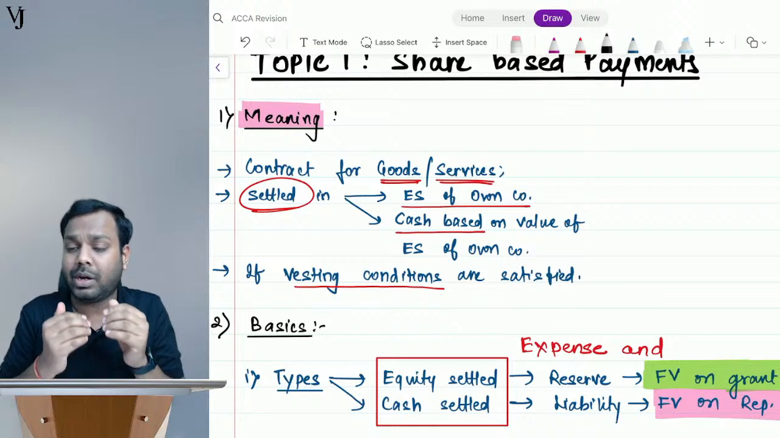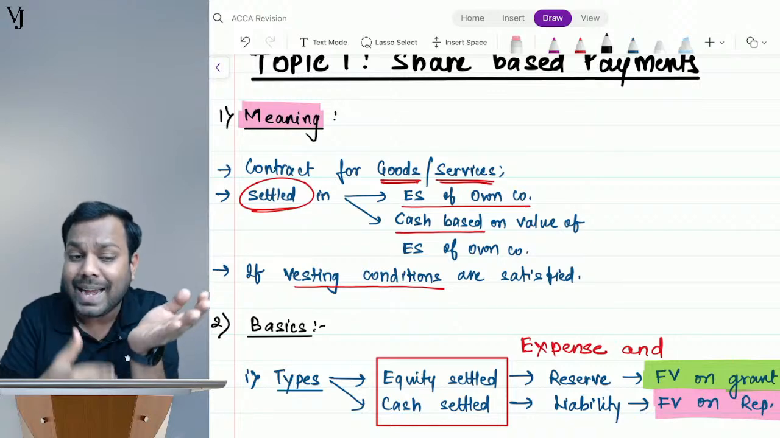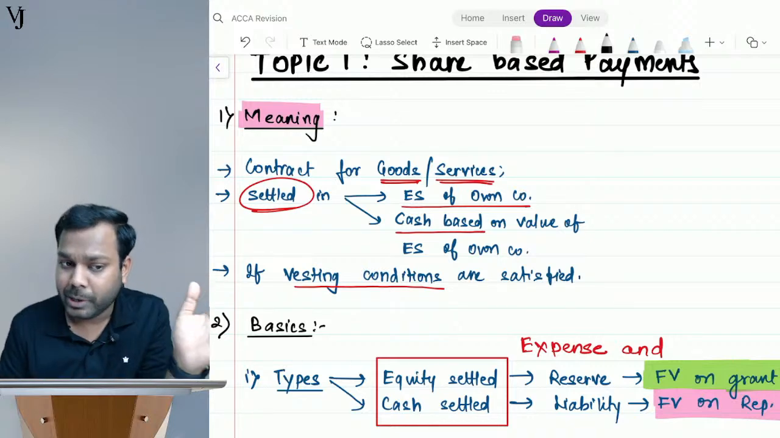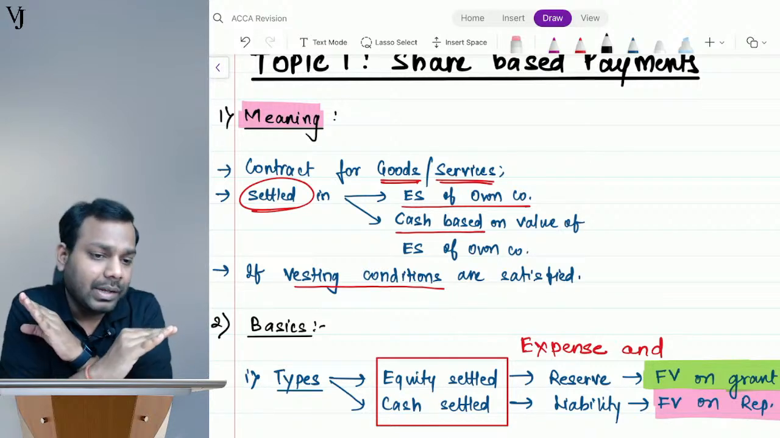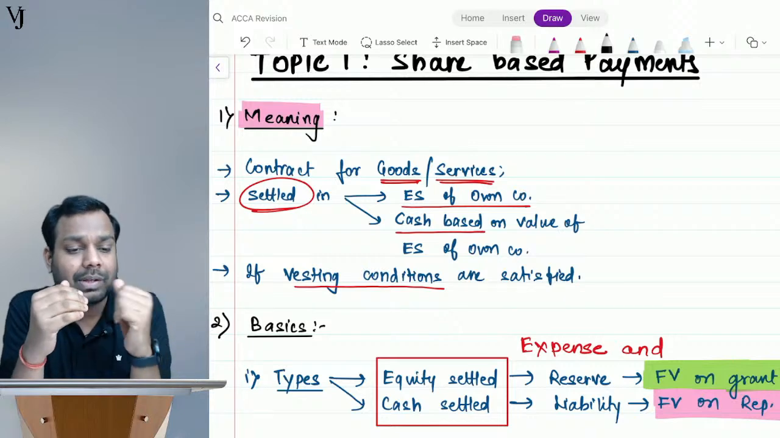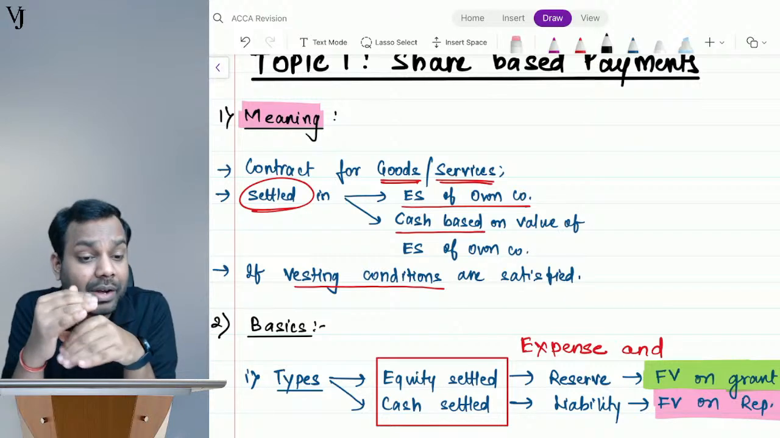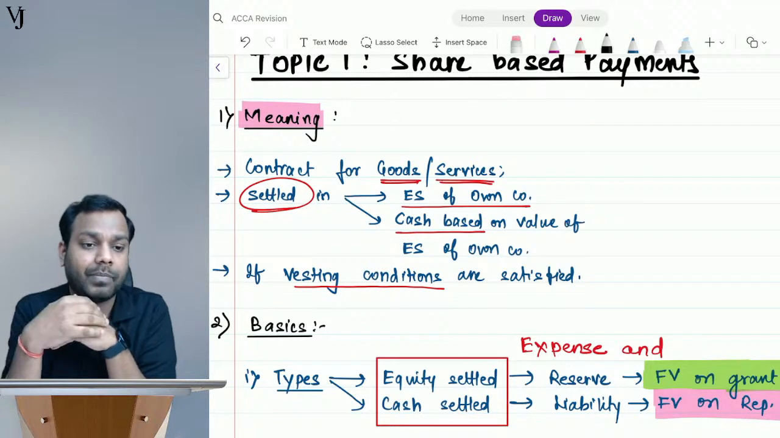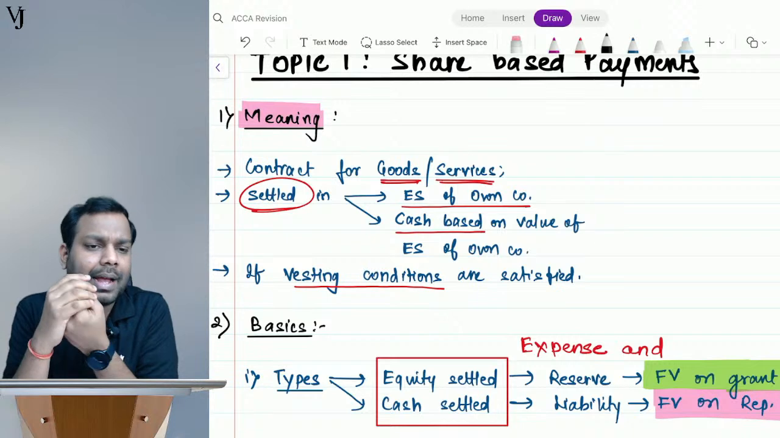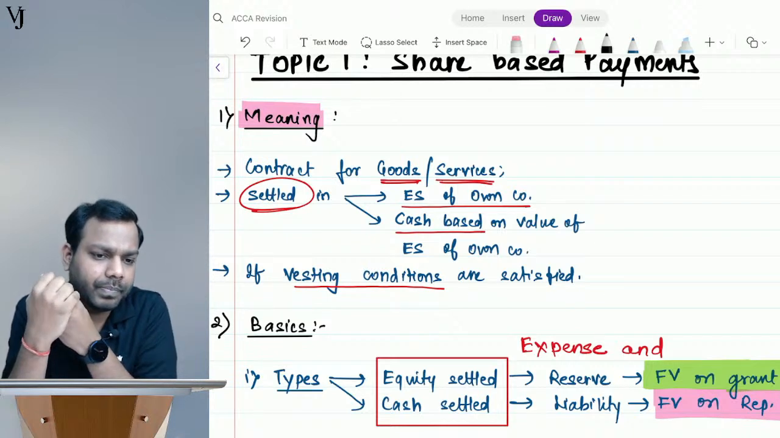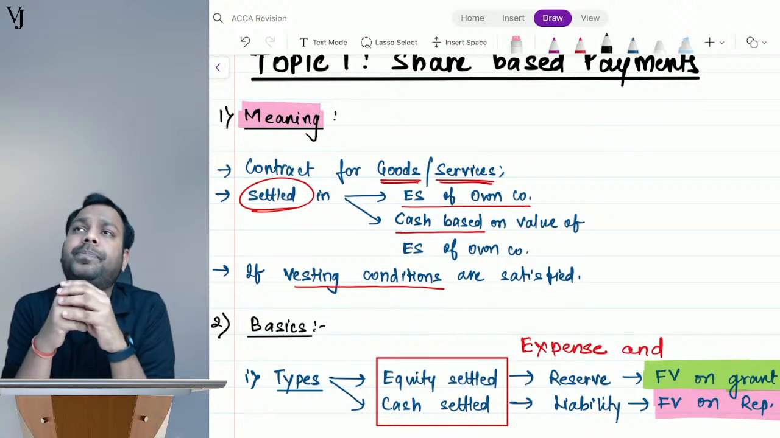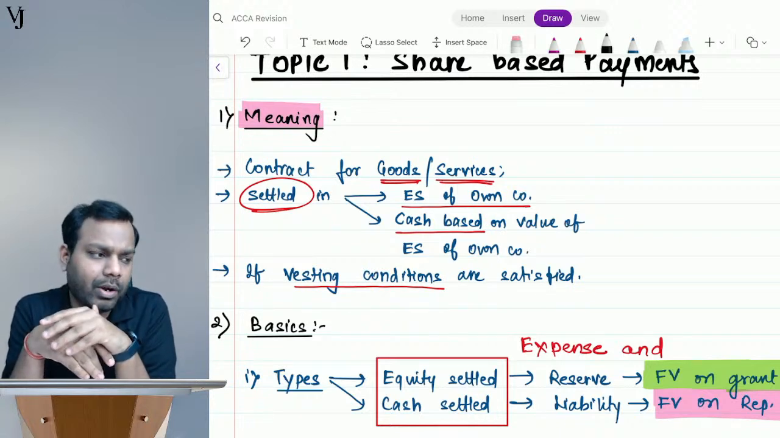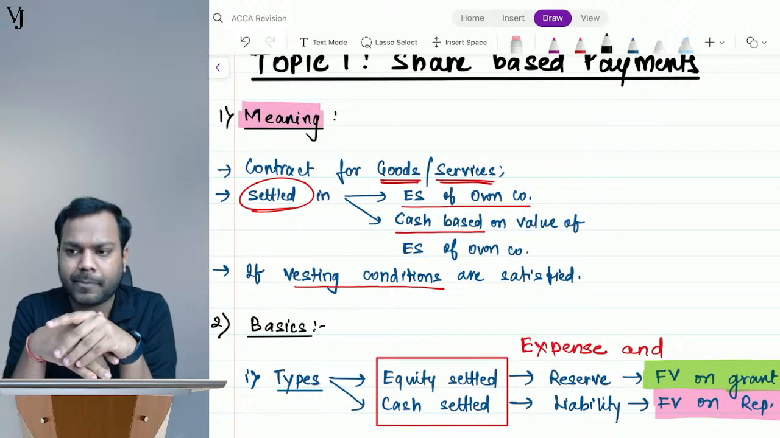If I am giving shares to my shareholders as a rights issue, is that covered? No, that transaction is not covered. If any transaction happens in the capacity of a shareholder, it is not covered here. But if the transaction is happening in the capacity of a vendor-vendee relationship, that is covered here. Now let's suppose Reliance. Understand guys, Mukesh Ambani is a shareholder of Reliance.